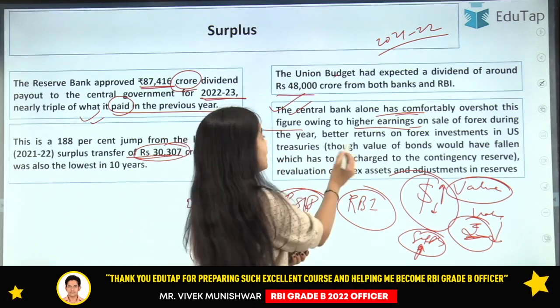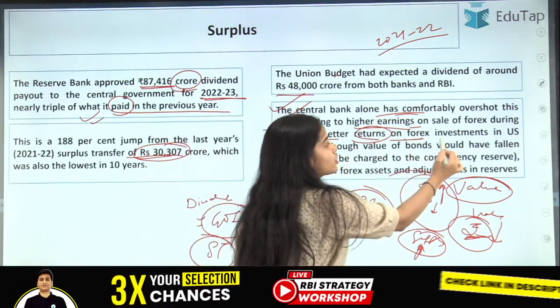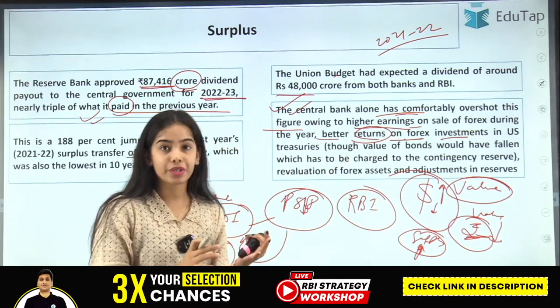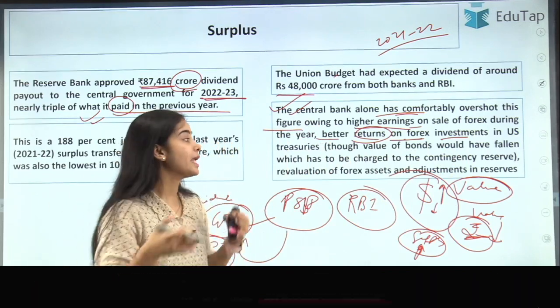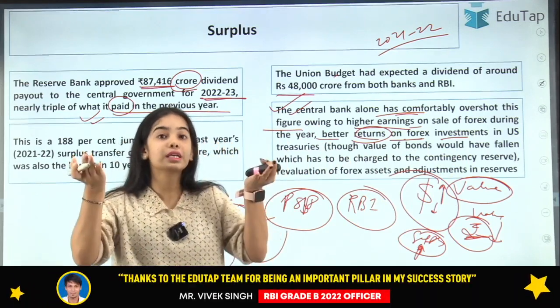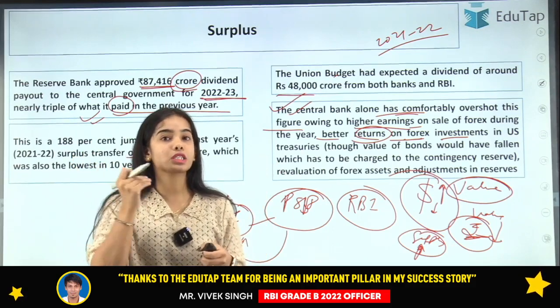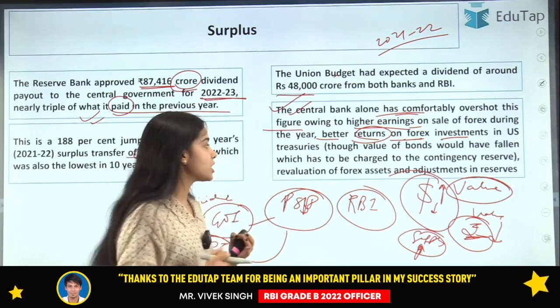a lot. Better returns on the foreign exchange investments in the US treasuries that have been maintained by the RBI, and the US dollar value was increasing a lot, and that's why the RBI was able to get a lot of returns from that.